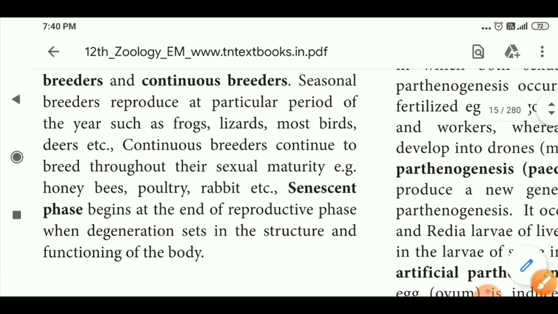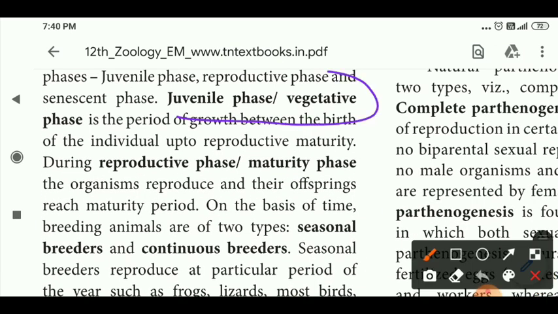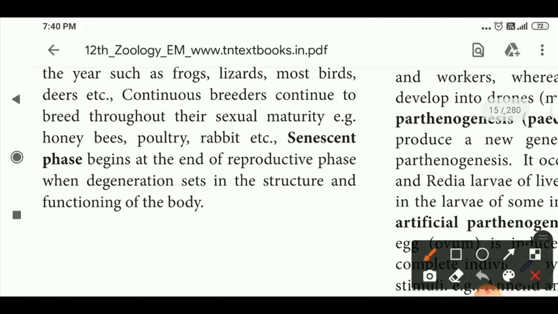The first phase is the juvenile phase or vegetative phase. The second phase is the reproductive phase or maturity phase. The third phase is the senescent phase.